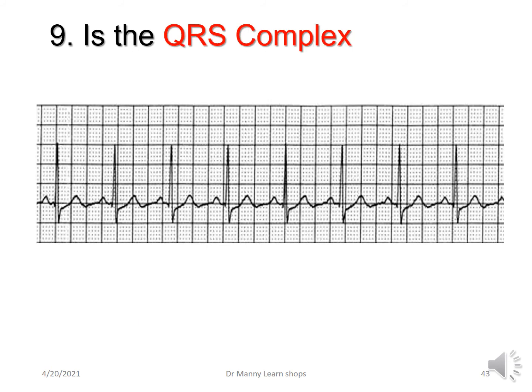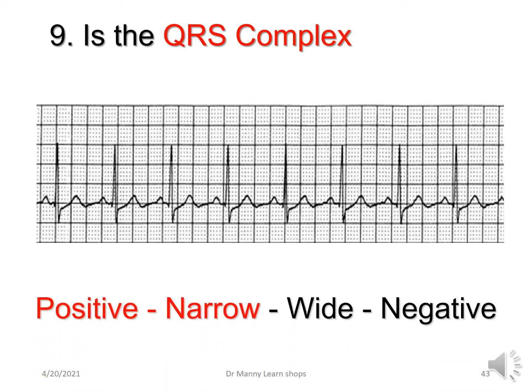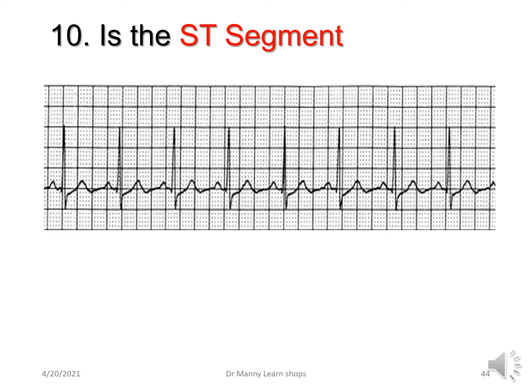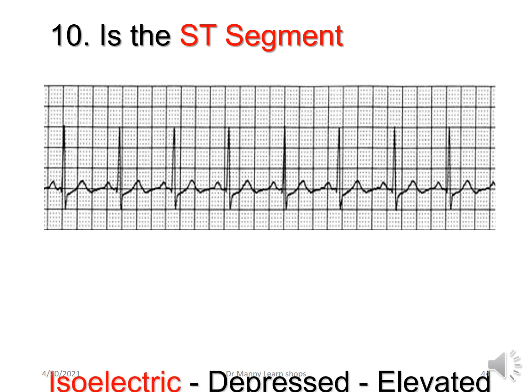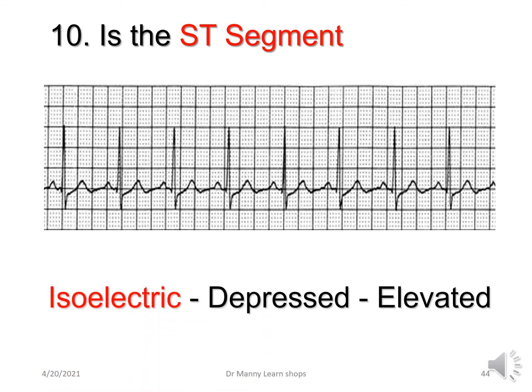What about the QRS complex? QRS complex in lead 2 should be positive. Is it positive, narrow, wide, negative? What about the ST segment? The ST segment we said was early repolarization. And here it should be isoelectric, which means not positive, not negative. However, if it's depressed or elevated, something could be wrong.